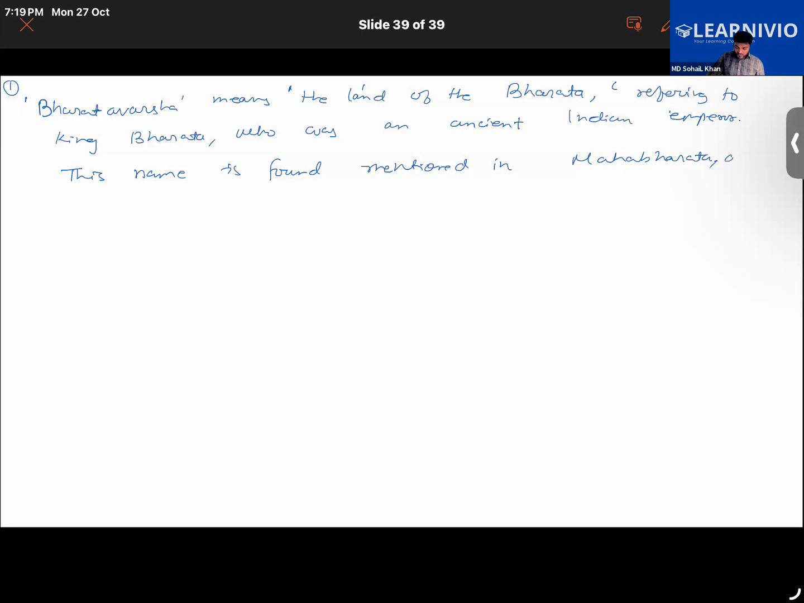And also write down, it tells us that India was ruled by Bharata and his descendants. Descendants here means people who came after him, or the rulers who came after him. Write it down quickly.